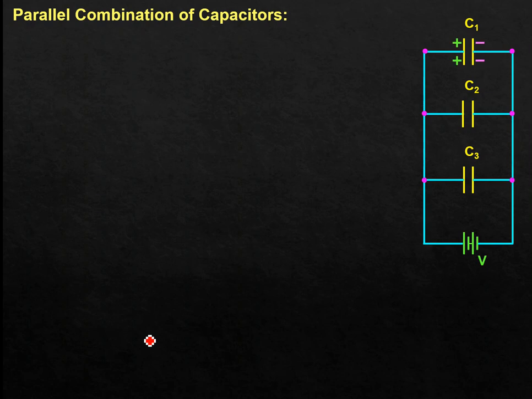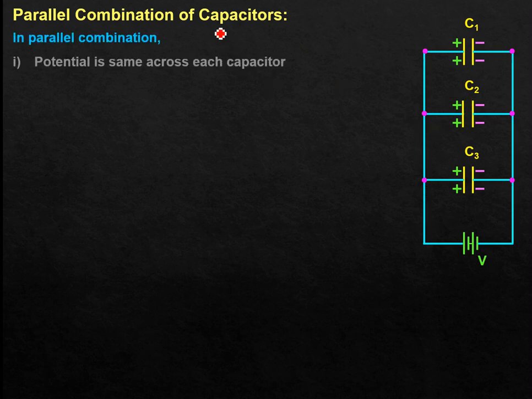Again recall your resistance combination, parallel combination of resistances. So what remains same for them? Potential remains same. In parallel combination, potential remains same but current gets distributed. Here potential remains same but charge gets distributed, okay. So in parallel combination what remains same? Potential remains same. So this is the crucial point. In series combination charge was same, in parallel combination potential is same and charge is going to get distributed or